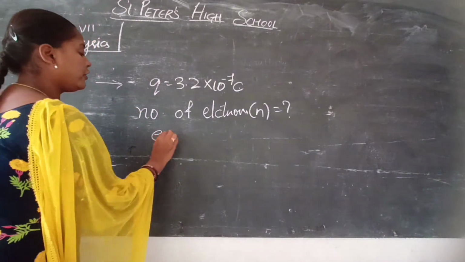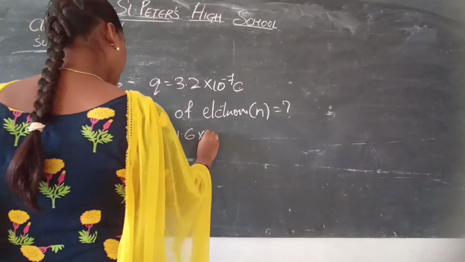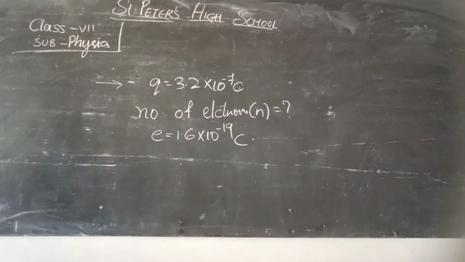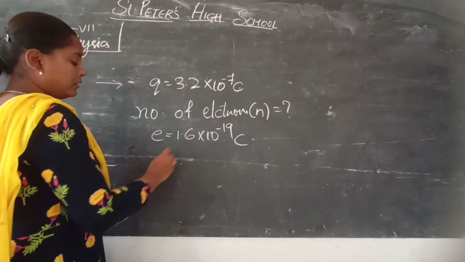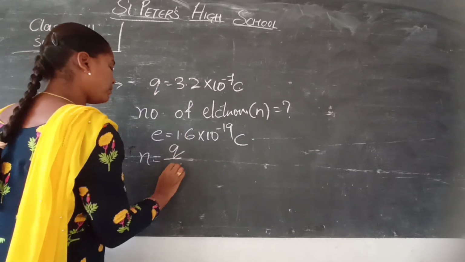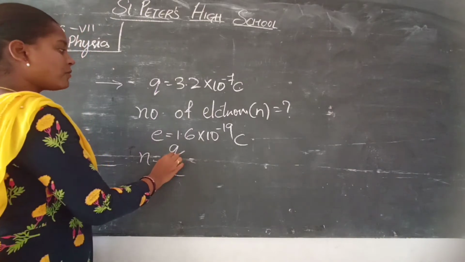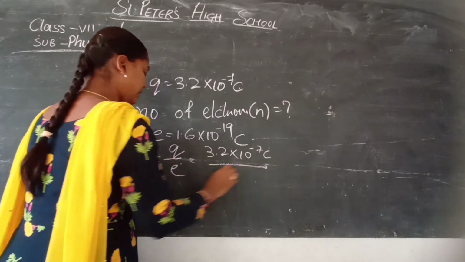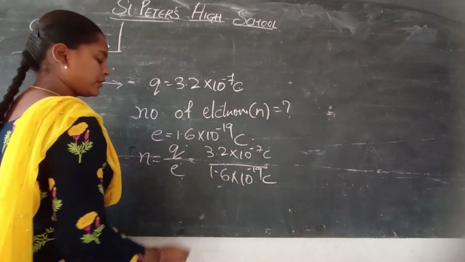To find the number of electrons, first of all we need the value of the charge of one electron, which is 1.6 into 10 to the power of minus 19 coulomb. So the number of electrons is obtained by the total charge divided by the charge of one electron. Q is 3.2 into 10 to the power of minus 7 coulomb, and the electron charge is 1.6 into 10 to the power of minus 19 coulomb.